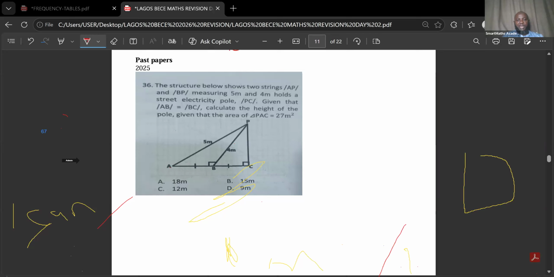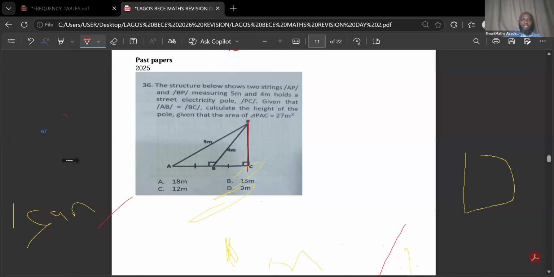Holds a street electricity pole. So this is the electricity pole, PC. Given that AB is equal to BC, calculate the height of the pole, given that the area of triangle PAC is 27 meters squared. The whole of the triangle PAC is 27 meters squared.